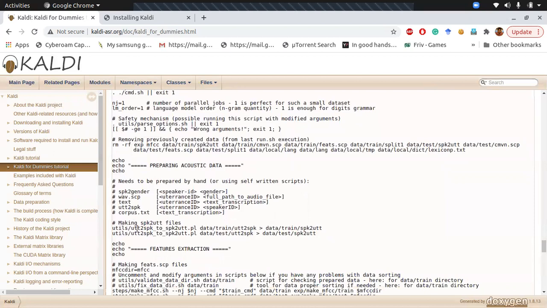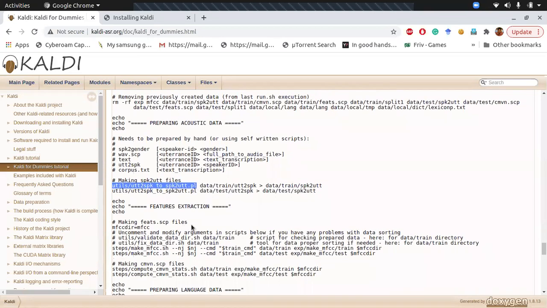Preparing acoustic data: I already told you, you need to create the speaker to utterance file using this PL script, and then while extracting the features file, feats.scp, to create this, you need to validate the data. When you validate this, it will sort the data. It will check if all the data is in proper format or not, and it will fix the data according to that, like proper sorting if needed.